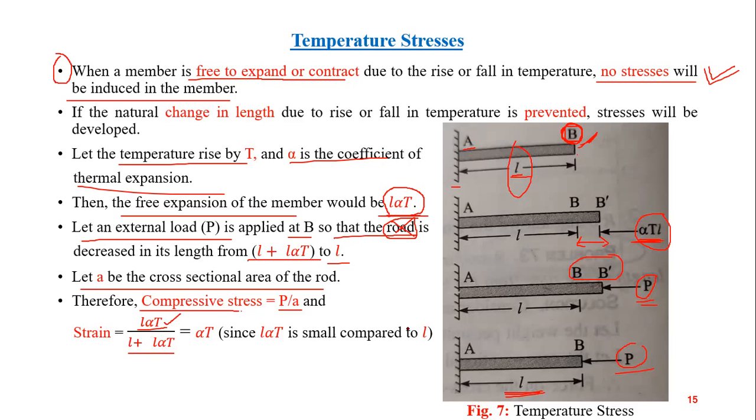Because due to the application of this load, change in length is L alpha T, and original length was L plus L alpha T. Since L alpha T is small compared to L, we neglect this part and cancel out L. So the strain will come out as alpha into T.